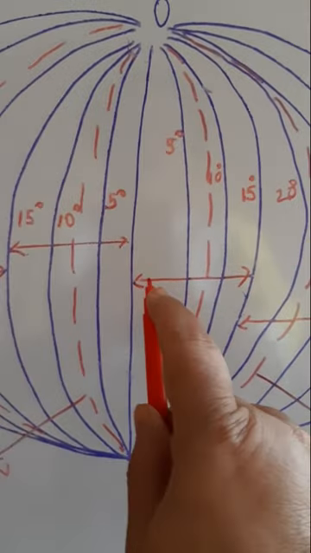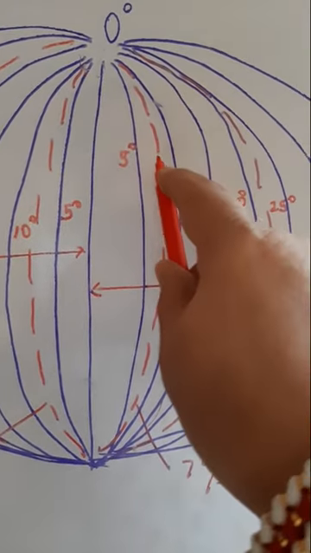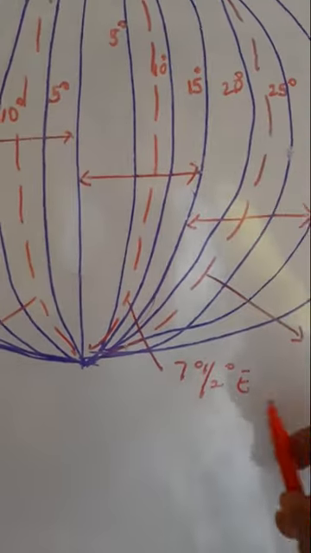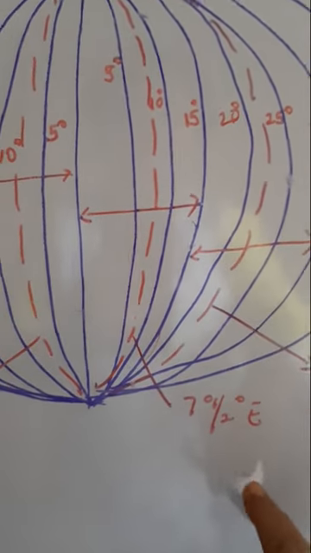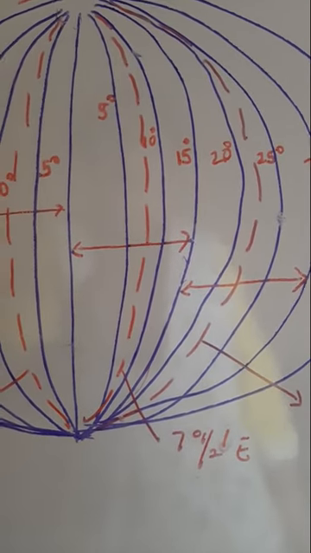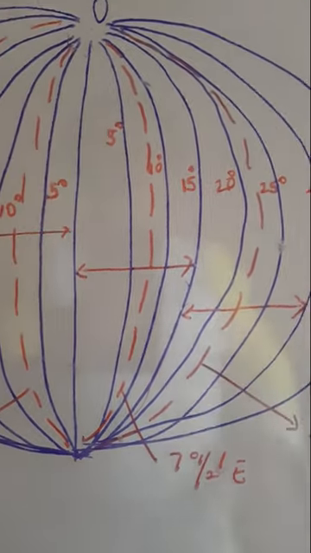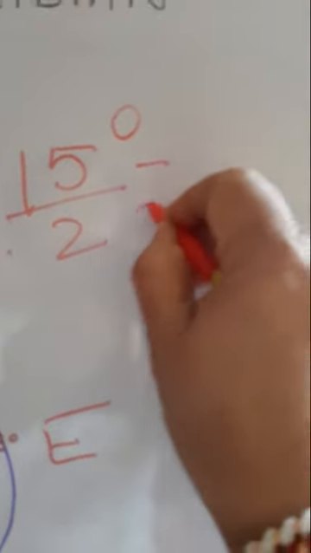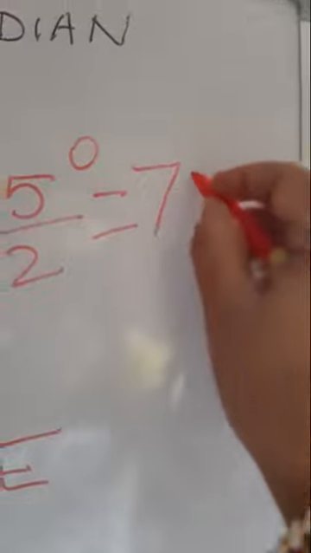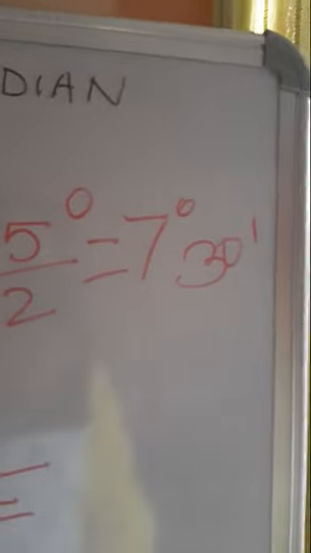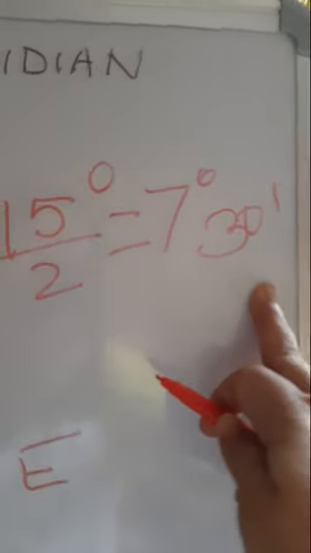From 0 degree to 15 degree, the central meridian will be at 7 degrees 30 minutes, because when we divide 15 degrees into 2, the division comes at 7 degrees 30 minutes. 30 is the half.